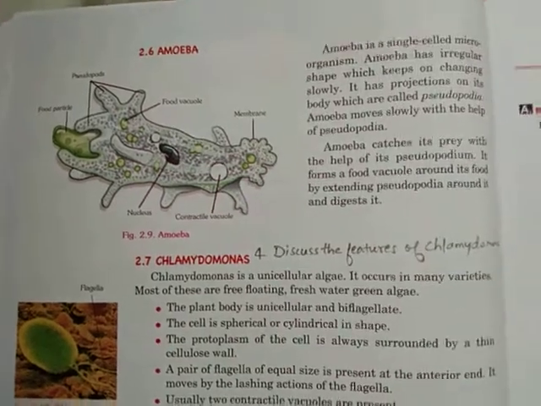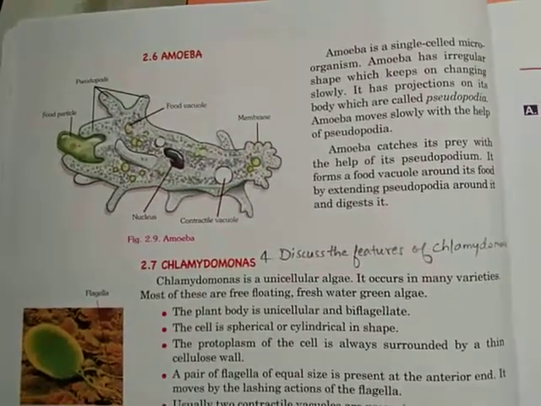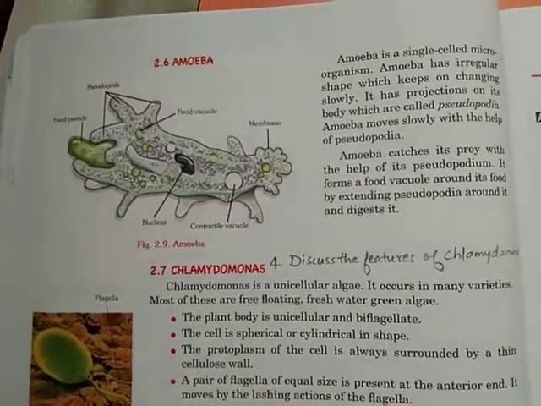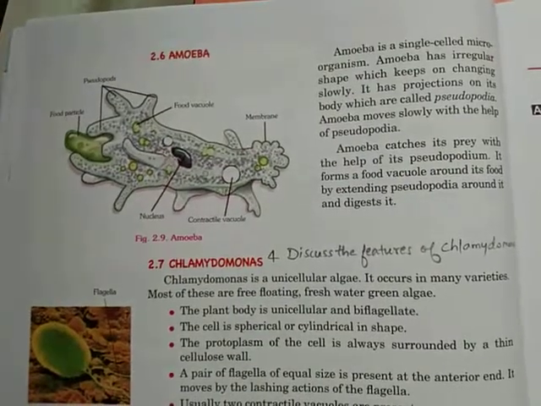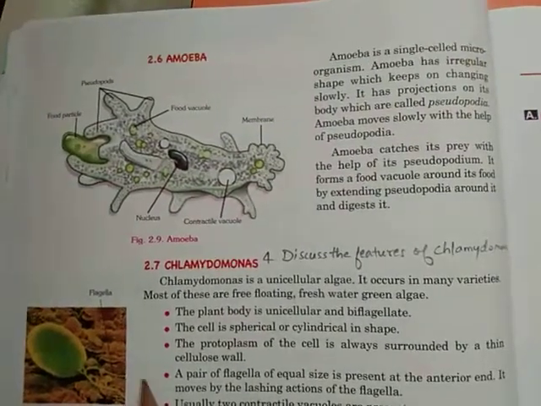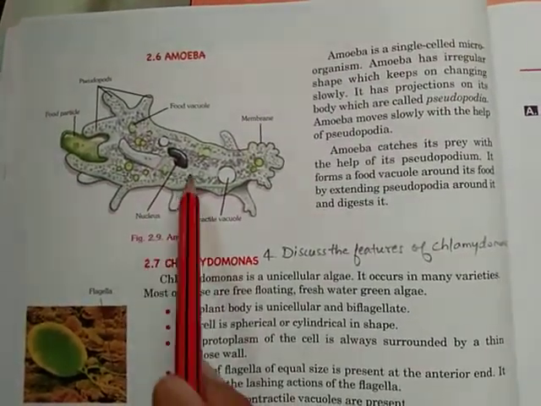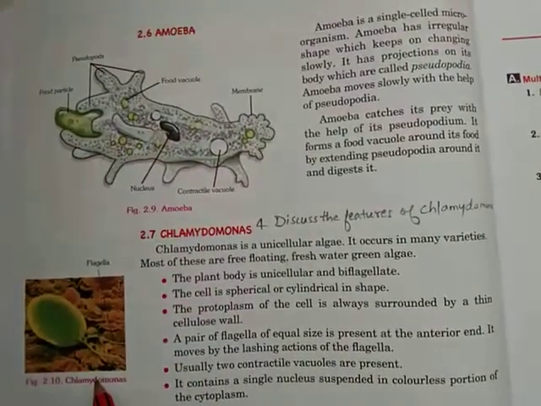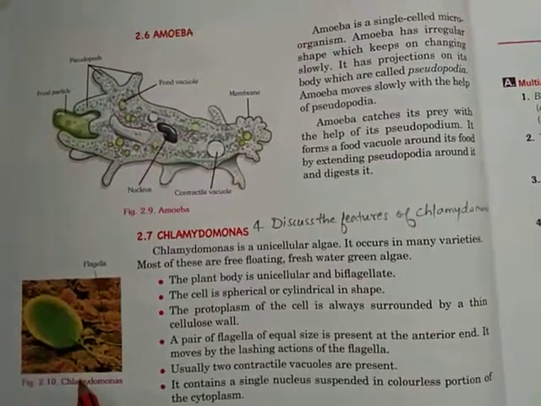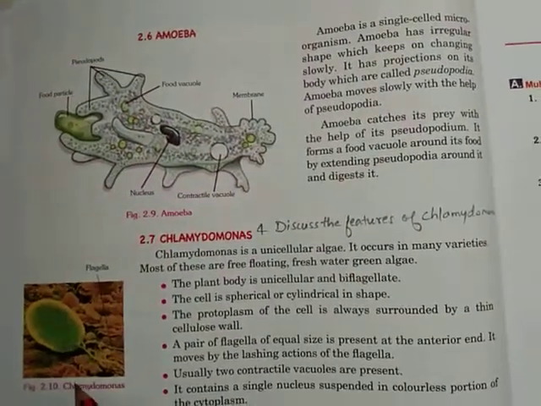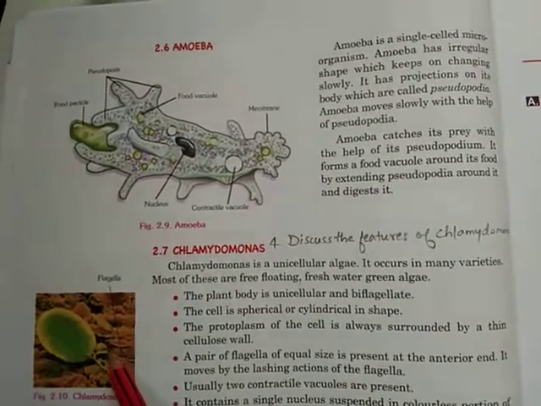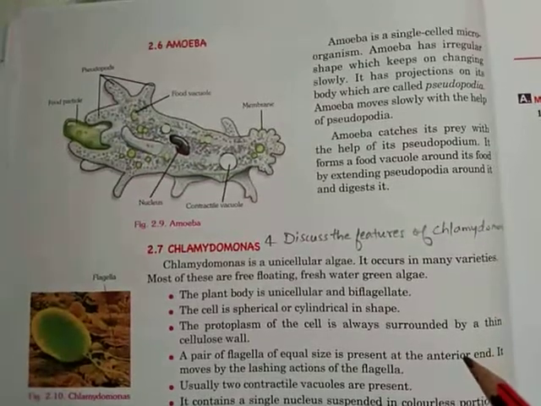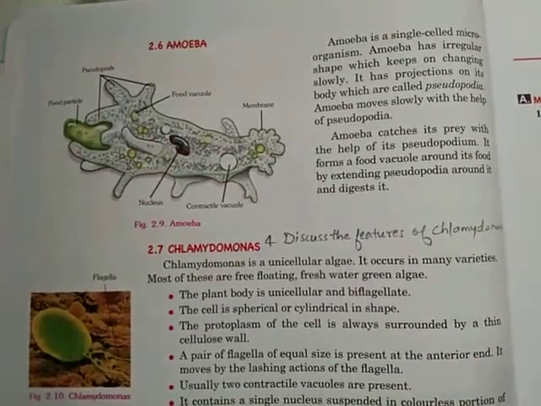Hello students, today we are going to discuss two important organisms from the chapter The Cell of class 6th biology. So you can see here in the first figure, this is Amoeba, and in the second figure, it is Chlamydomonas. Both of these organisms are unicellular, which means their body in itself comprises a single cell.